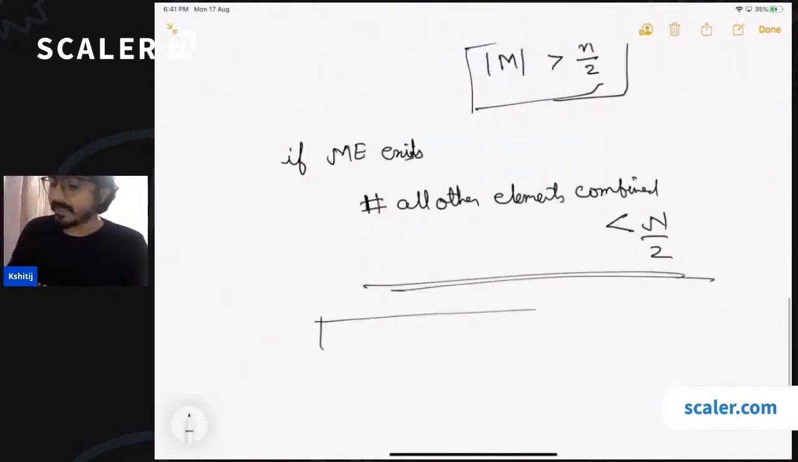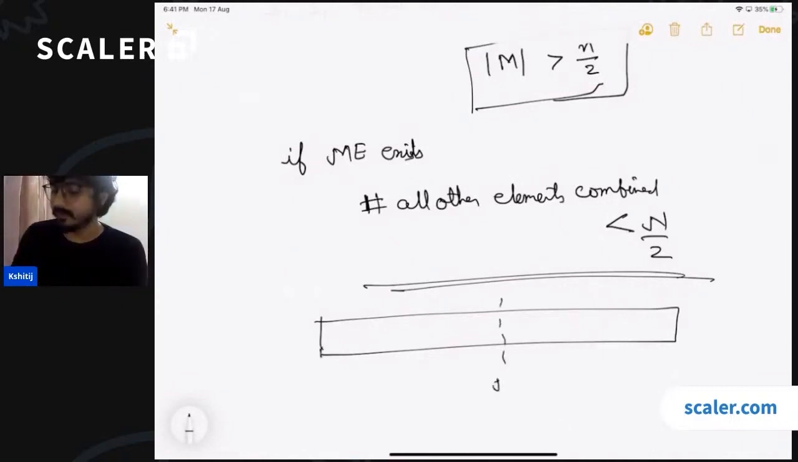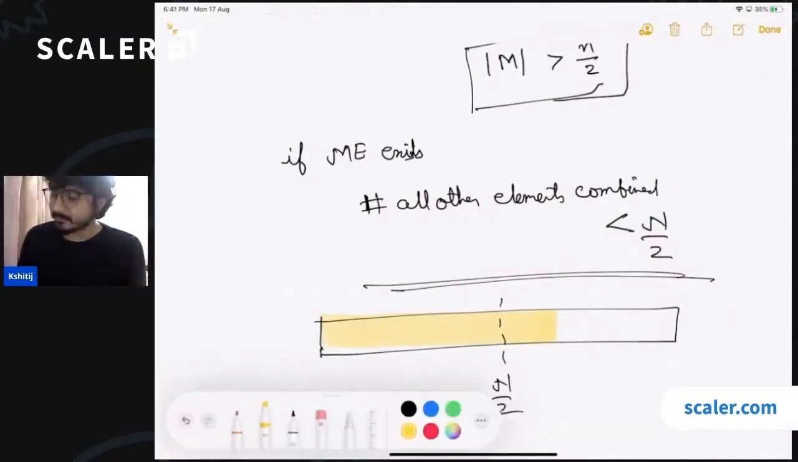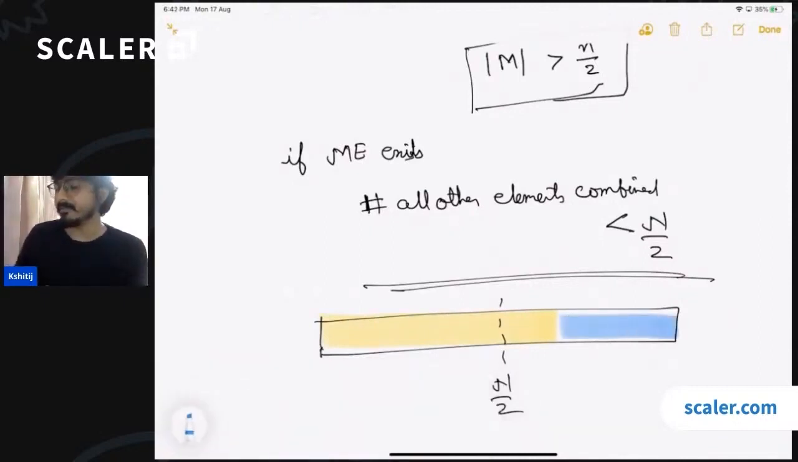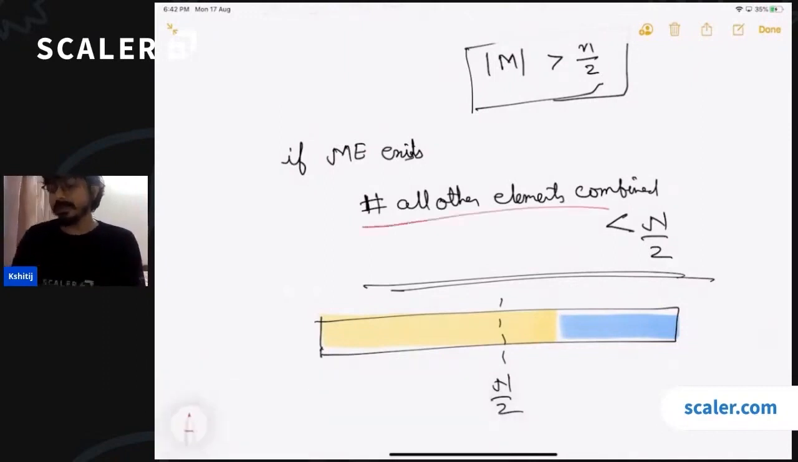Because half of the array has been occupied by the majority element. If you collect all the majority elements together, starting from the 0th index, and if this is the n by 2 mark, the majority element will definitely occupy, starting from 0, it will go more than n by 2. Right? So the remaining space that is left in the array is obviously less than n by 2. Correct?